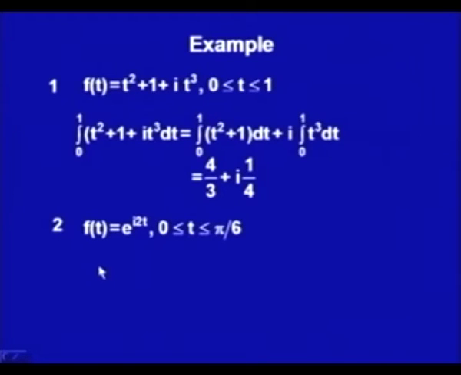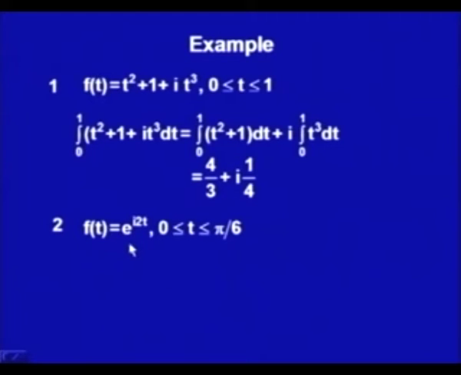Similarly, let us take another example. f of t is e to the power i 2t in the interval 0 to pi by 6, where t is a real number in the interval 0 to pi by 6. The function is e to the power i 2t.